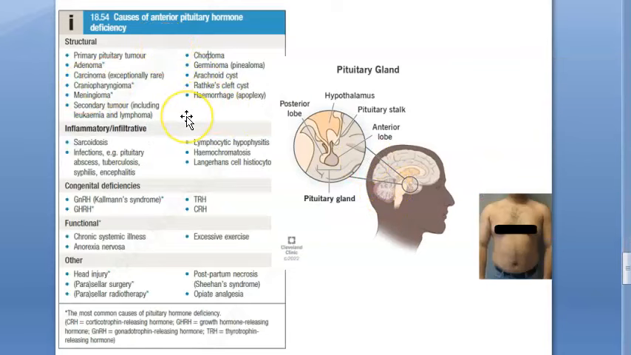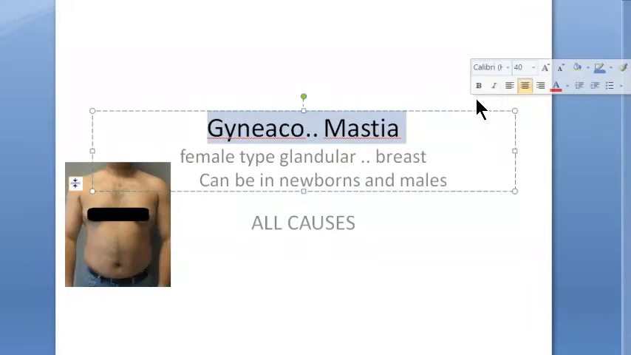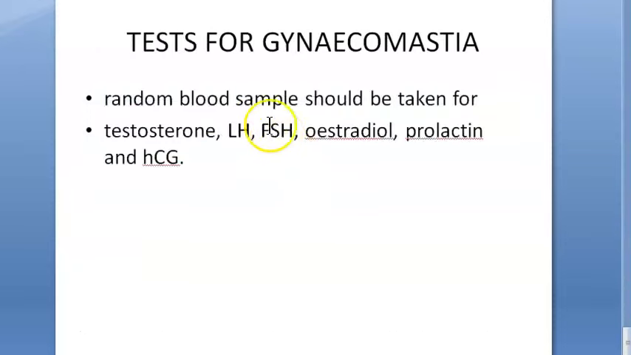Then why is there a problem with the hypothalamus or the pituitary? That could be because of a structural issue in the brain, or some inflammatory cause, or some congenital deficiency, or some functional cause with the pituitary, or other causes. Not all of these listed here will cause gynecomastia or hypogonadism, but you can understand that gynecomastia is caused by a variety of causes. And you should also remember that excess prolactin does not cause gynecomastia. If the milk secreting hormone is more, it does not cause gynecomastia.